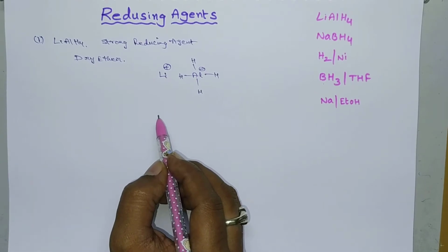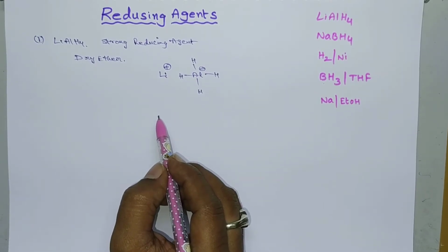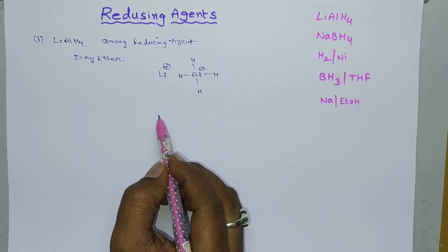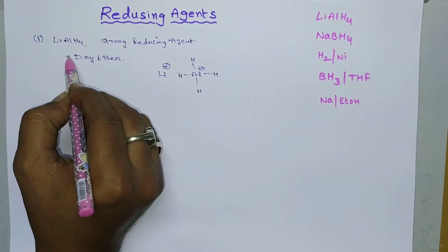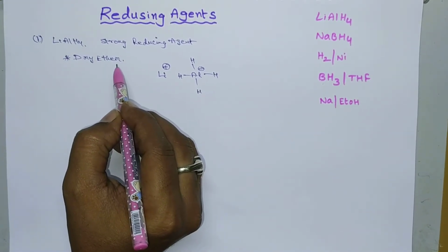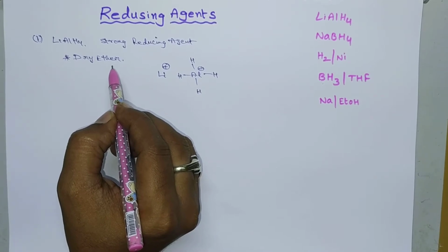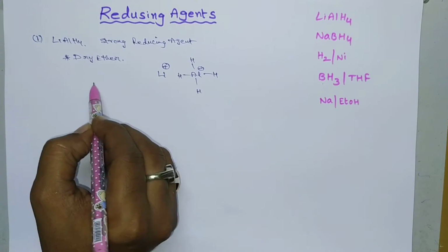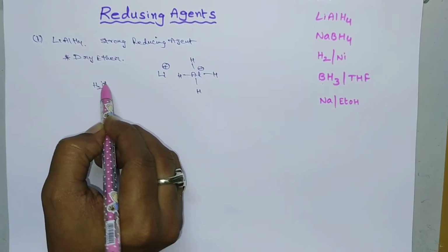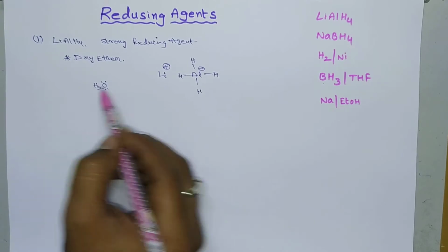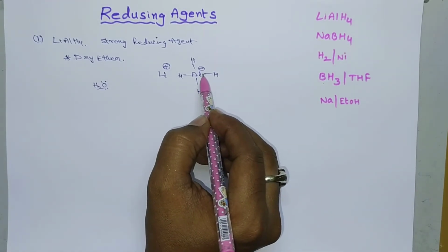A polar protic solvent will donate H plus ions, so the reaction should take place in presence of dry ether, not in moist condition. If you take water, H2O, this H2O can donate H plus ion, and this H plus ion can abstract this H minus ion.